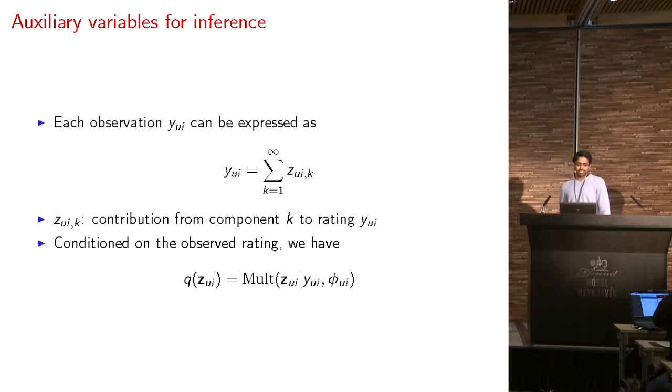A small detail here is we also use auxiliary variables for inference. The only thing I'd mention here is how this helps us is we can set the variational family for these Z_uik that we have introduced to be multinomial parameterized by these phi parameters.